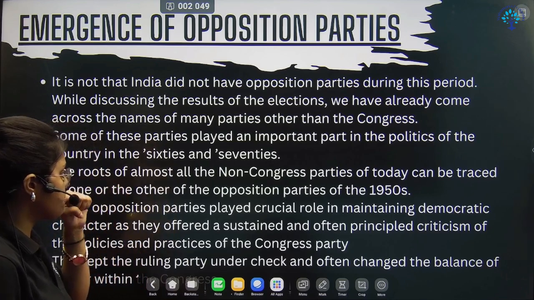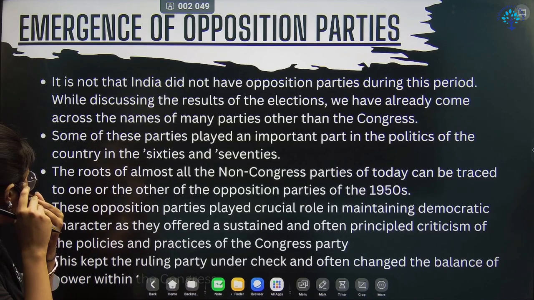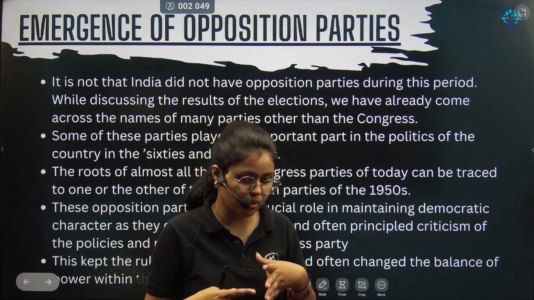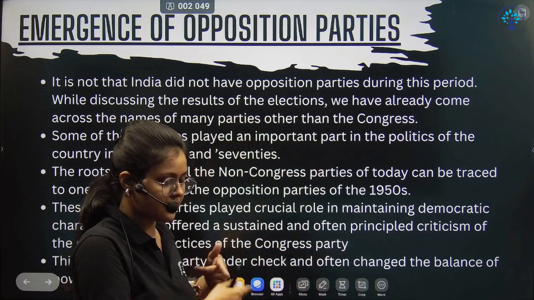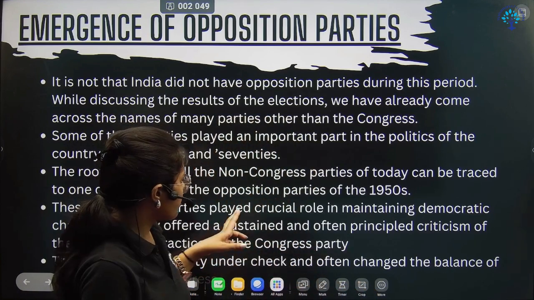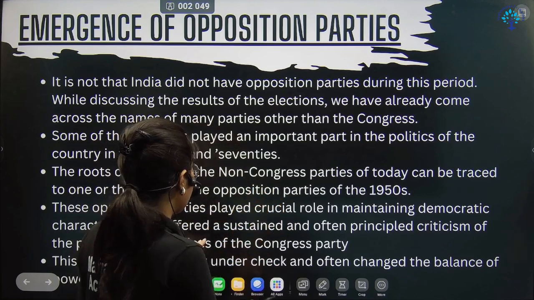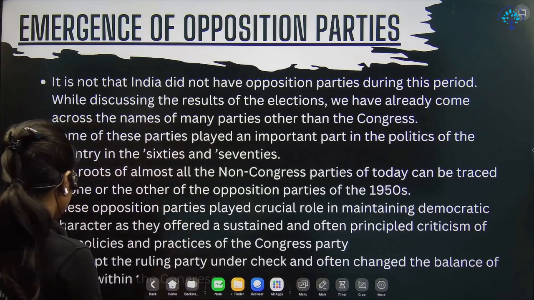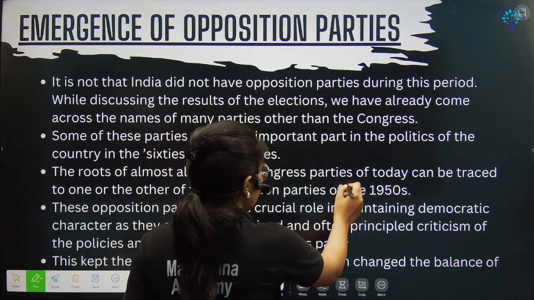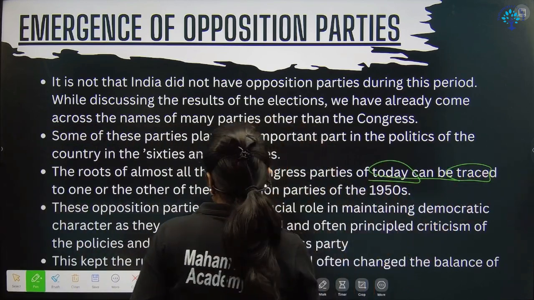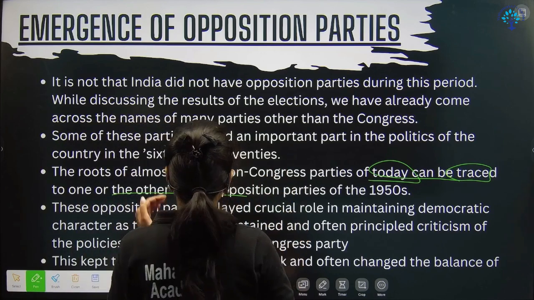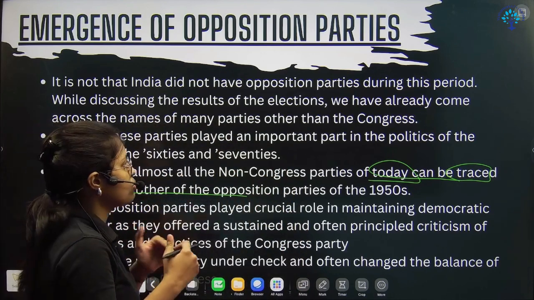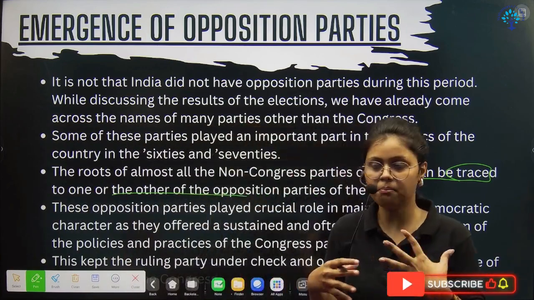And there was also a check and balance kind of thing. The people used to check each other's work. And in the next slide we are going to discuss the other parties. While discussing those parties, we will find that they have their traces in the Congress. They used to work within the Congress first, and today you can find the traces of non-Congress parties in the Congress party, and that balance you can see in that party, right?